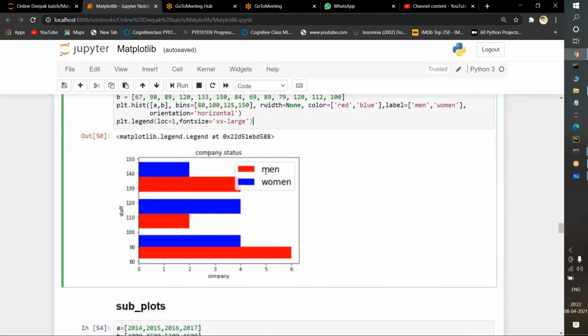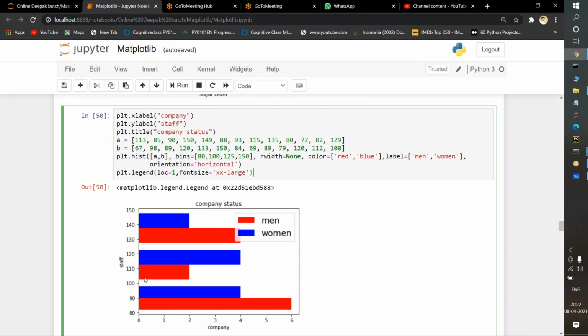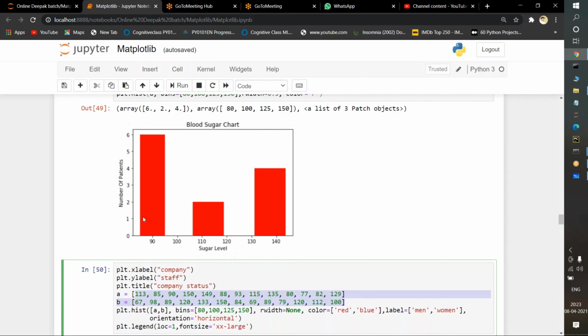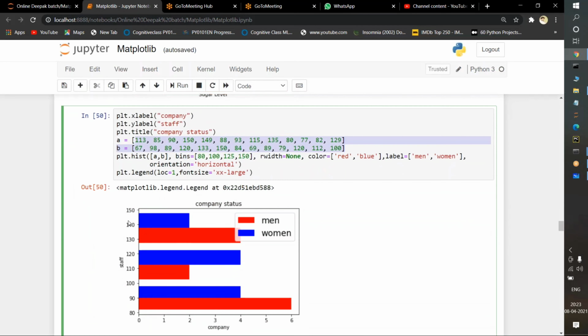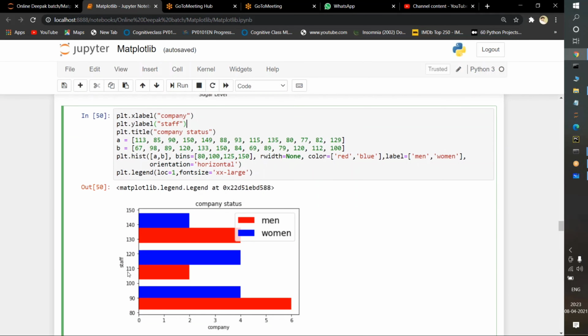So if you observe very clearly on the visualization part, what it is going to select: from 80, a comma b I am passing here as data. If you observe very carefully, from 67 we are starting, to the end. I think the last value is 150, and the starting value is somewhere around 67, 69, like that. It will select depending upon these values on the x-axis. Initially this is the x-axis, we are just plotting in a horizontal way, so it will become the y-axis now. So if we observe here, plt.ylabel is stuff, which means on the y-axis it is going to show.